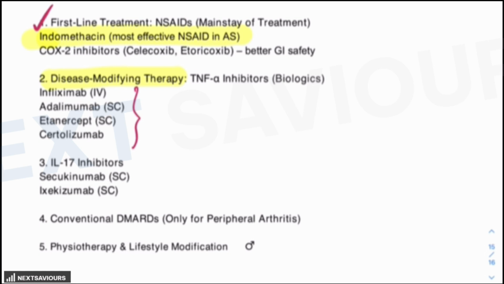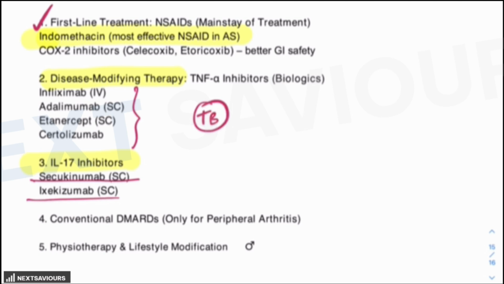But one thing that you have to be careful about is that you have to screen the patient for tuberculosis because it might result in immunosuppression. So first screen the patient for tuberculosis or any immunosuppressive condition, and only after that you decide to give the disease modifying therapy. Now, there is another set of drugs that can also be given, and that is interleukin 17 inhibitors. Now, what are the indications? Like TNF alpha failure. If the TNF alpha inhibitors have failed or are contraindicated. And another indication is that these are better for the patients with concurrent psoriasis. So the drugs which can be used are secukinumab and ixekizumab.